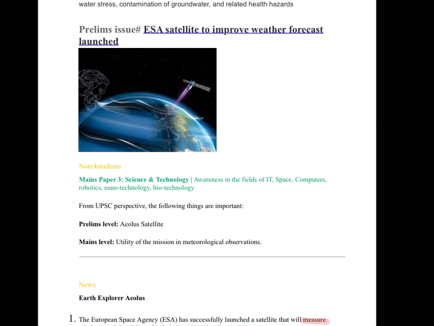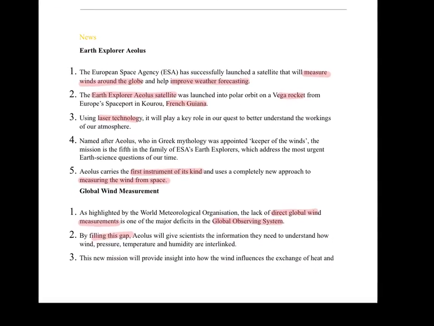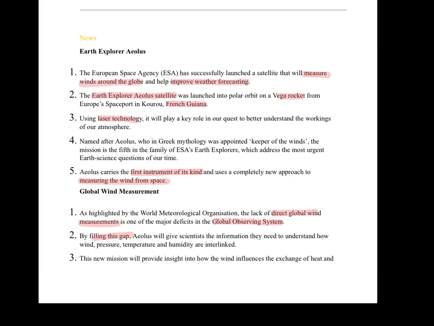The next is a very simple topic related to prelims. It reads, ESA satellite to improve weather forecast launched. Coming to the details, the name of the satellite is Earth Explorer Aeolus, and it is an ESA satellite. ESA stands for European Space Agency. The objective is to measure winds around the globe, which is going to improve weather forecasting. The important term is around the globe. All right, this is the first satellite to do this thing.